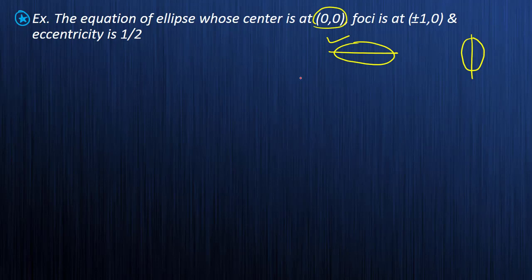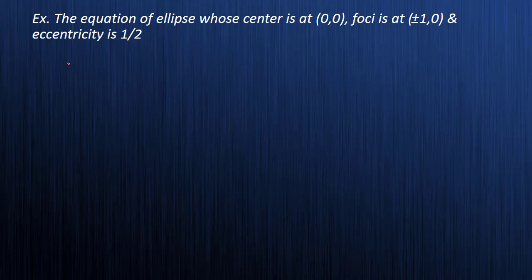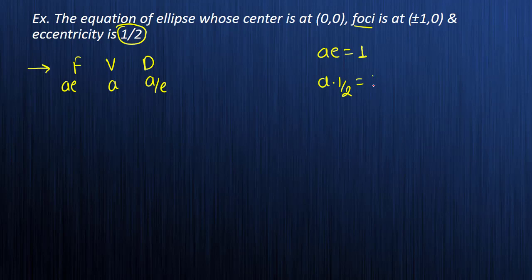Okay, very good. So what is given to you? The foci is plus and minus 1 comma 0. And you know in an ellipse, what is the way to remember the direction? It is F, V and D. So the focus is AE comma 0, the vertex is at A comma 0 and the directrix is at A by E comma 0. Now see what is asked. The focus is given, so we'll take AE equals 1, and the eccentricity they have given as 1/2, so substitute. A into 1/2 is equal to 1, so A comes to 2.